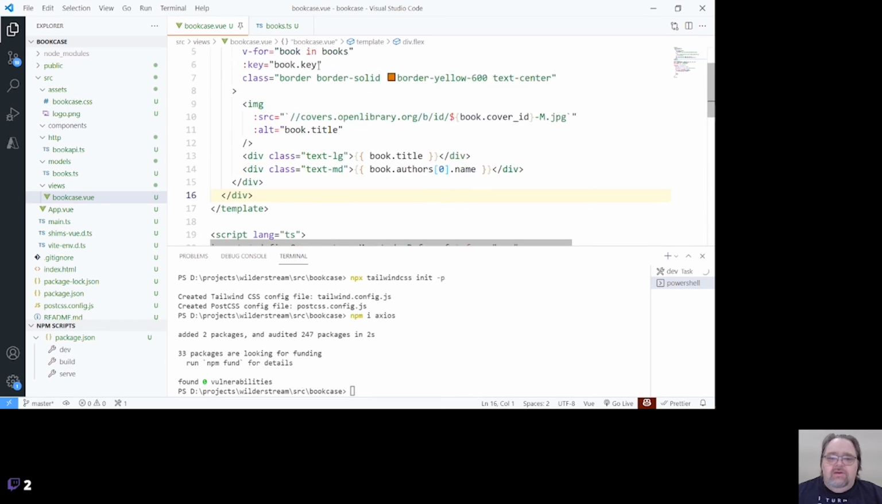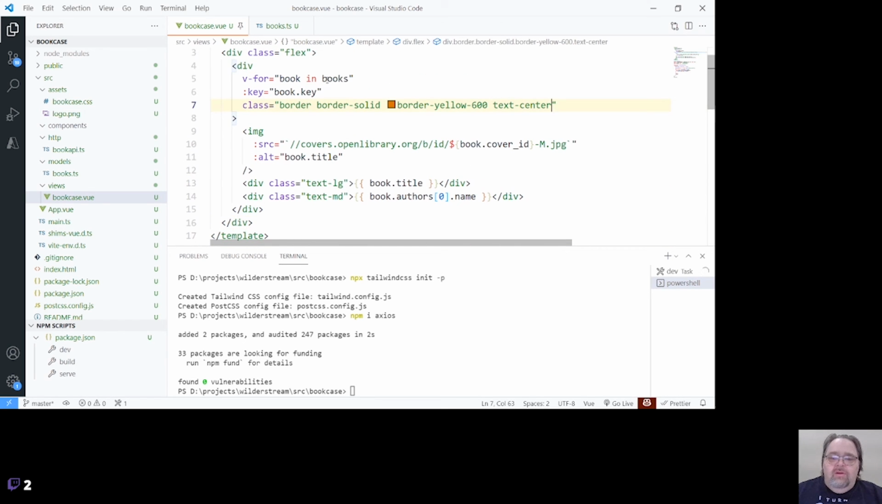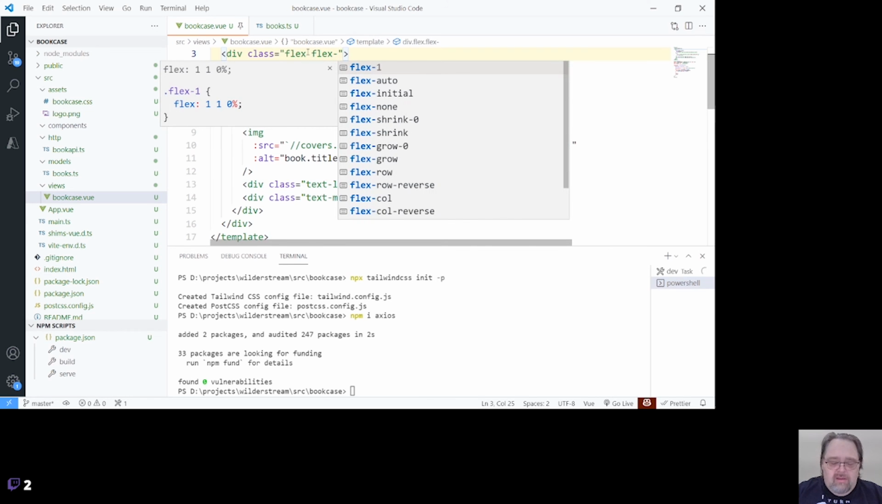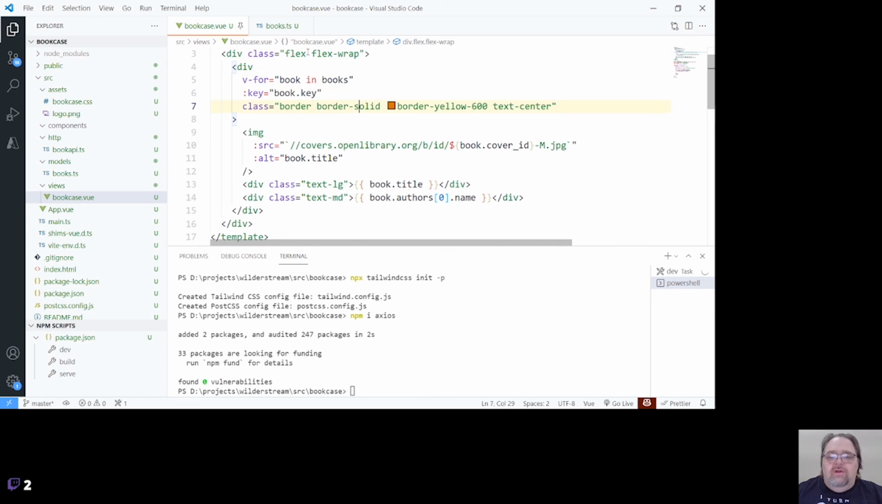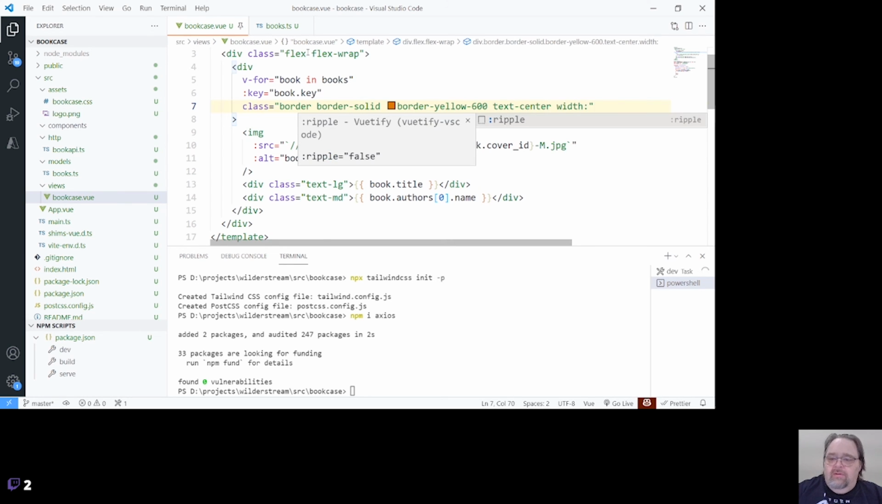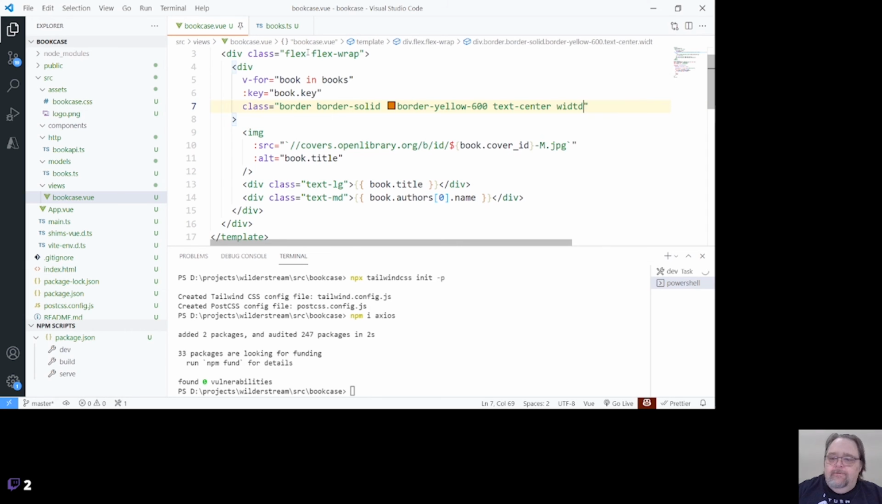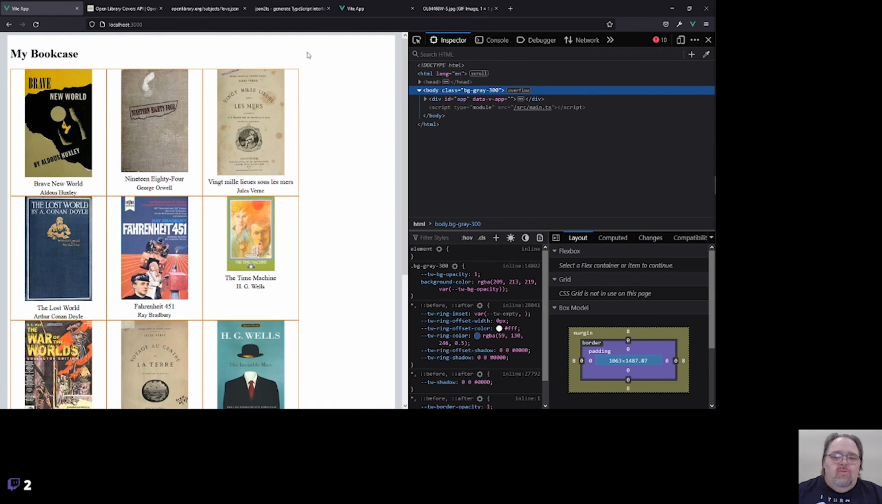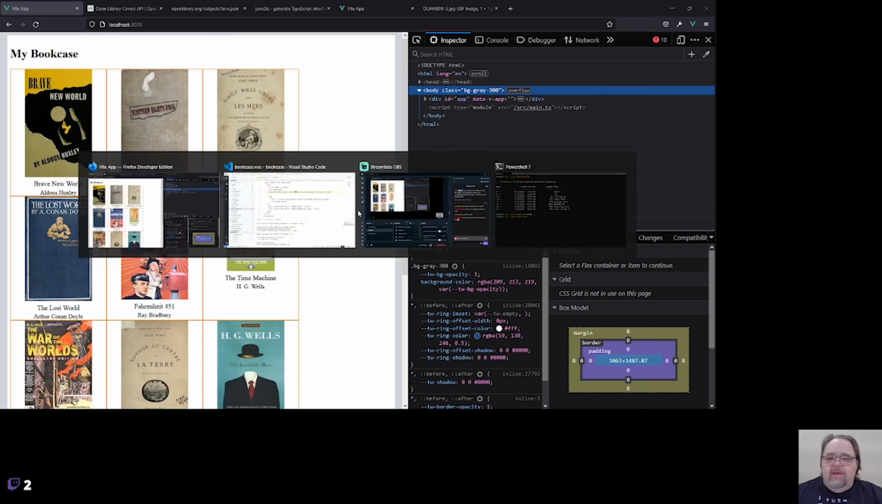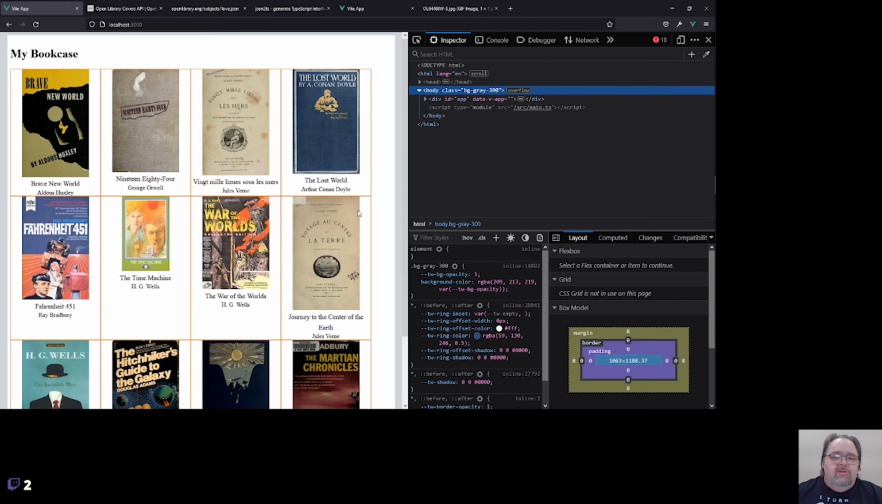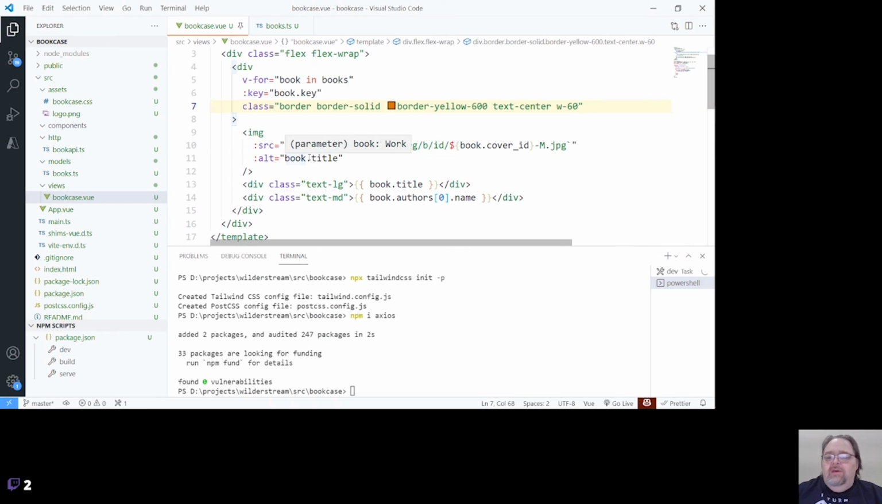Let's do a couple of things here in our container here. Let's say flex wrap, turn on wrapping, and let's make these all with W dash, let's say 96, wide enough, almost. Let's do 64. These are all arbitrary widths that it's doing. Okay, 3 across, that's not too bad. Let's do 60, a real number. Yeah, we'll get 4 across. That'll be good.